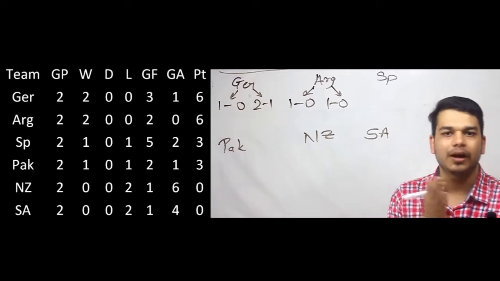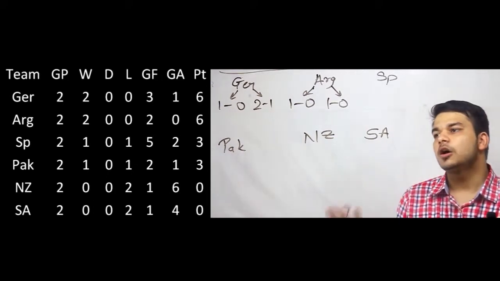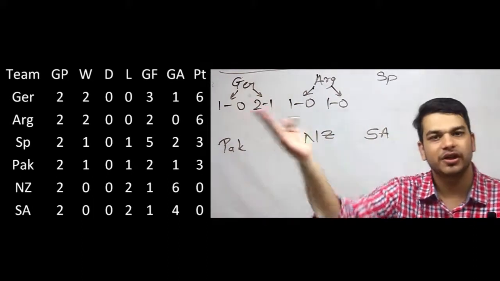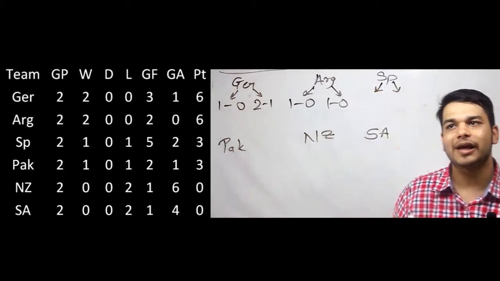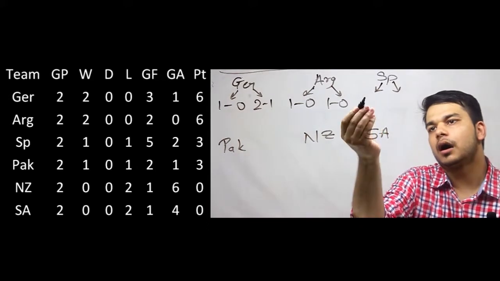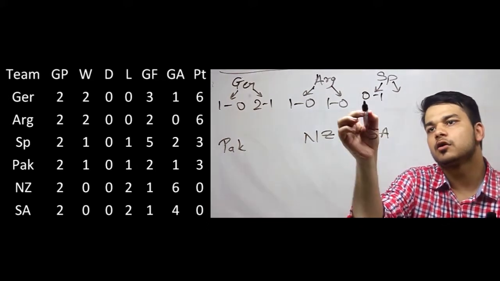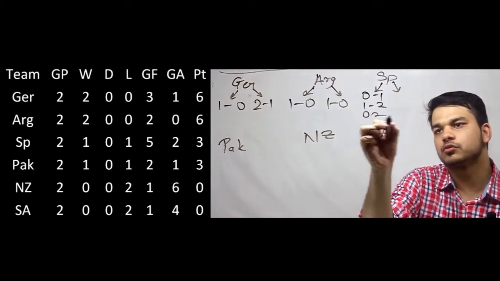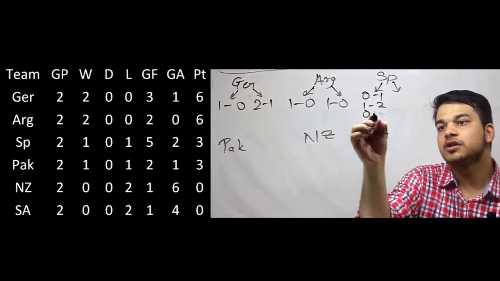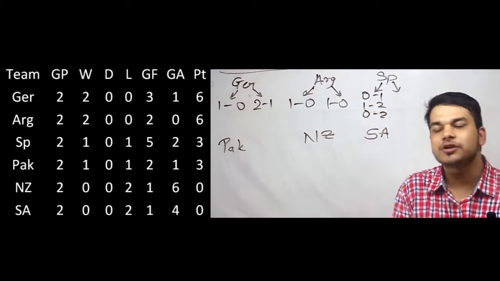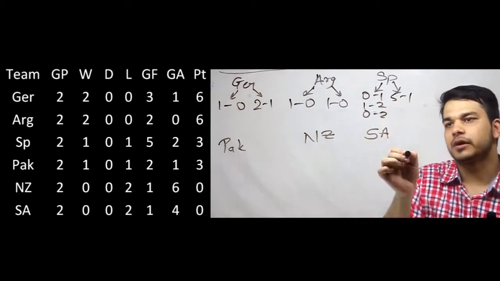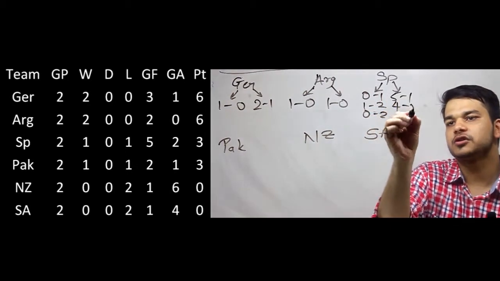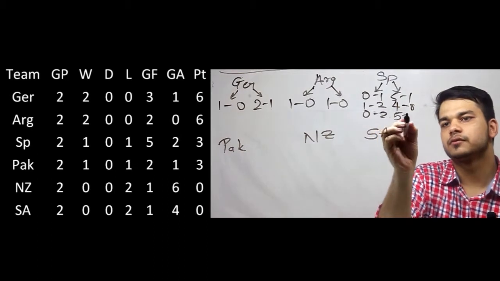For Spain, there are a number of options available. It lost one game and won one game. Spain lost against Germany, which is given to us. For that, the scoreline could have been either 0-1 or 1-2 or 0-2. The corresponding scores for these scorelines would have been 5-1 or 4-0 or 5-0.